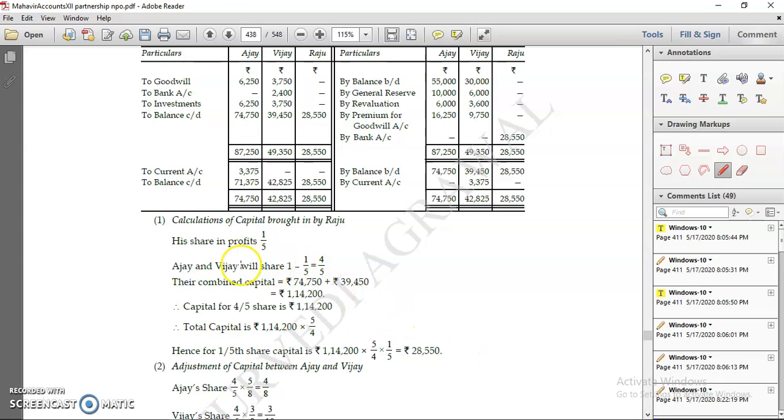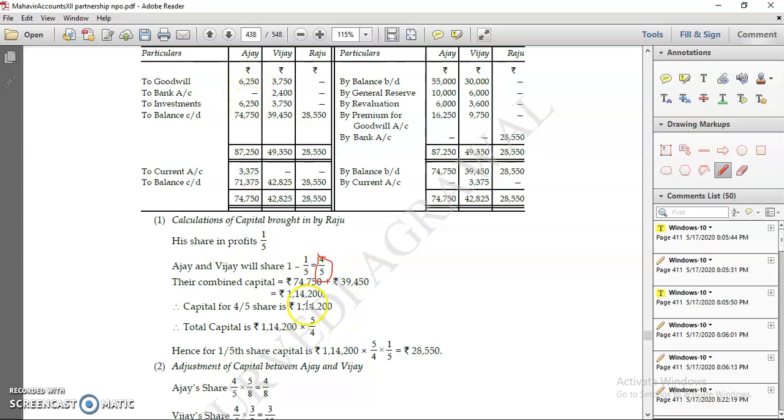So Ajay and Vijay are two partners. Raju comes in. Once you deduct Raju's share, that becomes the share of both partners, Ajay and Vijay. Firstly you have to calculate Ajay's adjusted capital: 55,000 plus 10,000 plus 6,000 plus 16,250 minus investments.